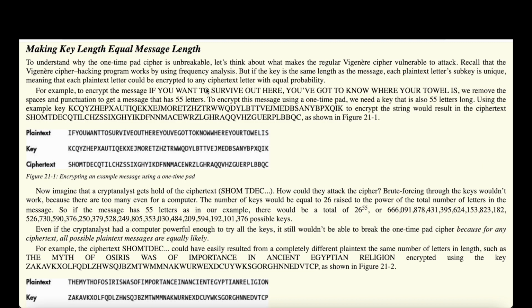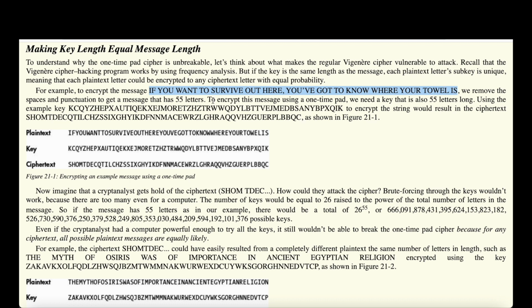So let's have a closer look at the requirements of the one-time pad cipher to understand why this truly helps us make our message unhackable. As we covered previously, it is possible to hack the Vigenère cipher by using frequency analysis, but if the key is actually the same length as the message, each plaintext letter subkey is unique and therefore each one has an equal probability. So let's look at an example.